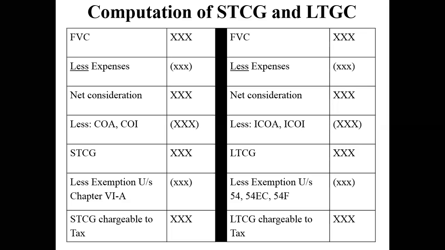And when we come to rebates, that time we'll discuss 87A and all those conditions. But as of now, for understanding purpose, we will arrive at short-term capital gain. And after we arrive at short-term capital gain, we give provision for exemption under chapter 6A. Now, under chapter 6A, you get rebates. You get deductions under section 86. You get deductions also under section 10. You get deductions under section 54. So all these things come under chapter 6A.